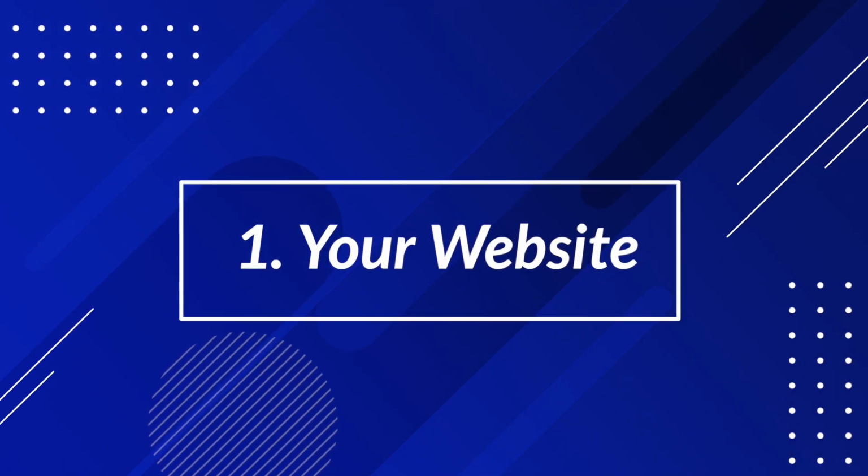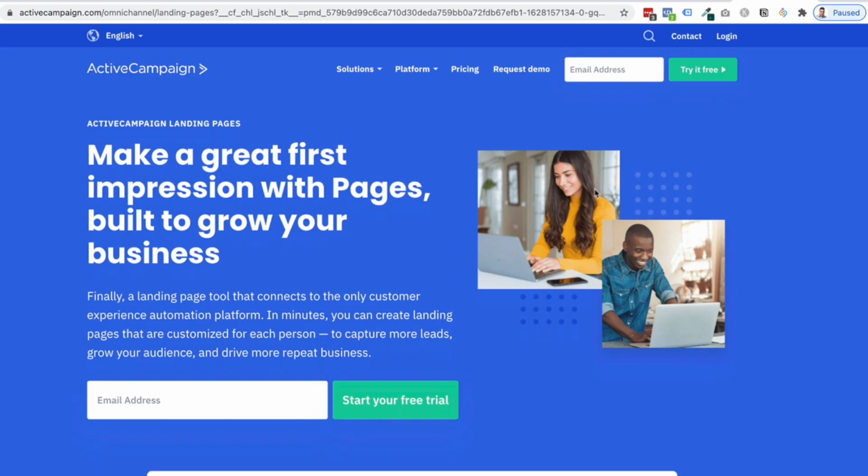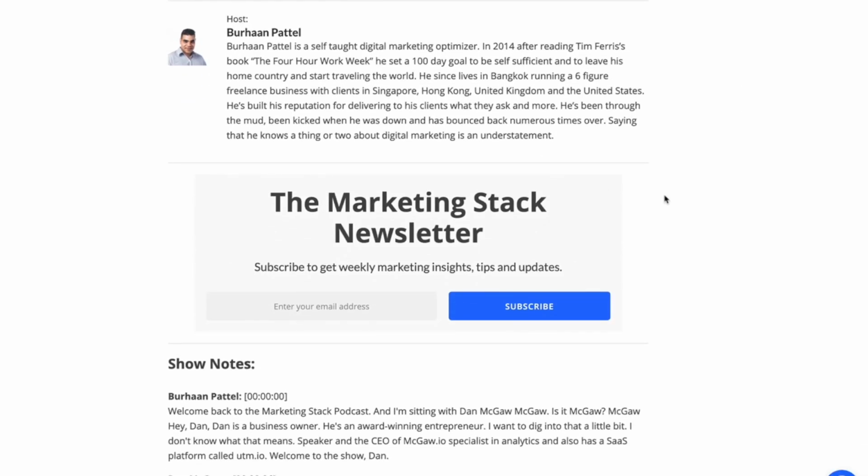One of the first ways to actually grow your email list is from your website. Now, I know a lot of people are talking about ConvertKit and the fact that they have a landing page builder, and ActiveCampaign has one as well, and most of the email providers actually have a landing page builder, but your own website is going to serve you far better than any other place. There are a couple of different ways that you can do this. One of the places that I recommend on your website to actually have email subscribers is on your blog. You're going to have a space where you actually have a form with the headline and the subtitle where people can subscribe to your newsletter.